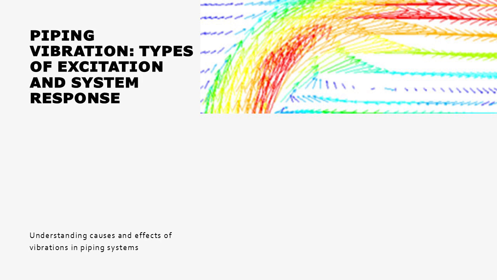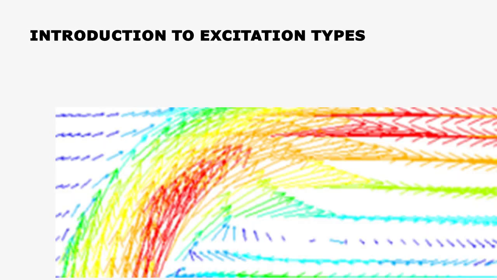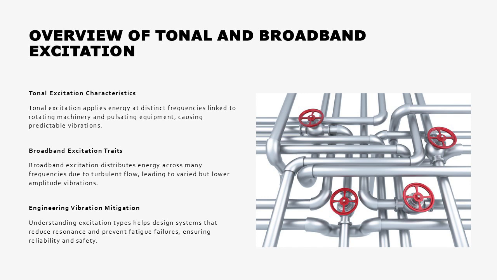Piping vibration, types of excitation and system response, understanding causes and effects of vibrations in piping systems. Overview of tonal and broadband excitation. Excitation in piping systems refers to the energy input that causes vibration. This energy can be introduced in two primary ways: tonal excitation and broadband excitation.